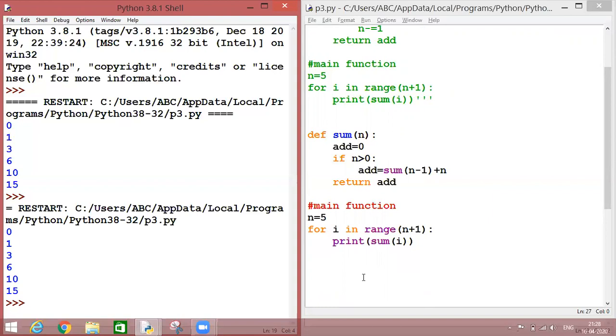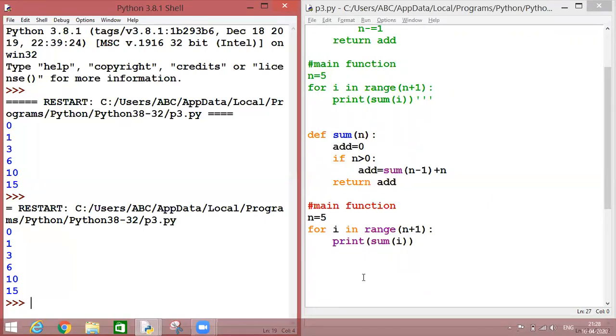Now students, as we have discussed in our previous class, the interpreter reads each and every line, each and every statement one by one. Here also, in case of recursion, it is going to read the statements one by one.